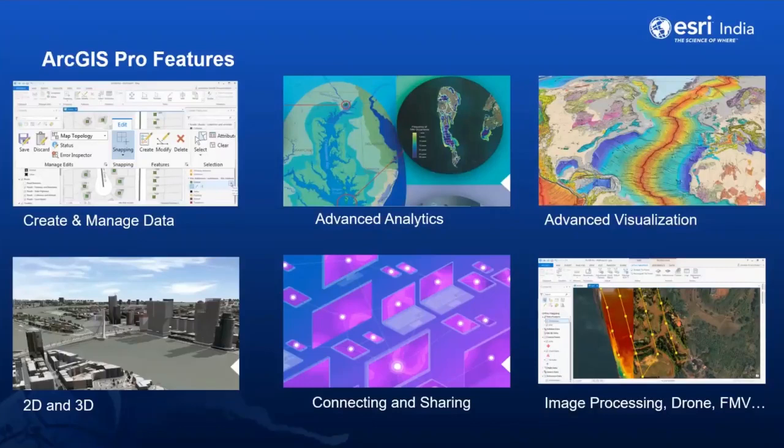As you can see here, you can create visually stunning maps using state-of-the-art presentation tools which can emphasize what is important in a particular map. And we can work with multiple displays, layouts, and you can also work simultaneously in 2D and 3D environment in Pro.